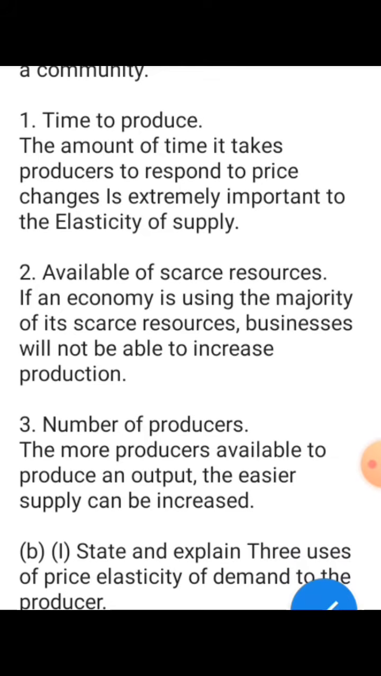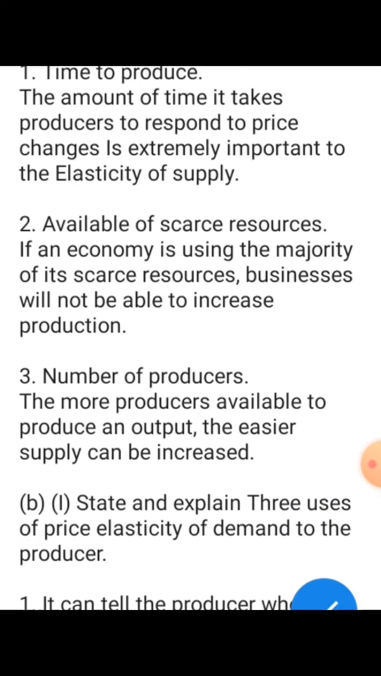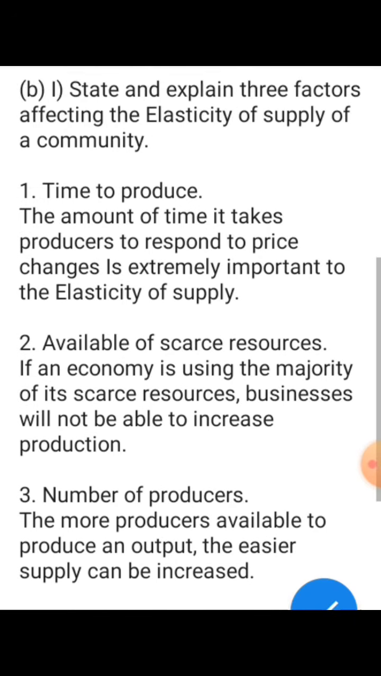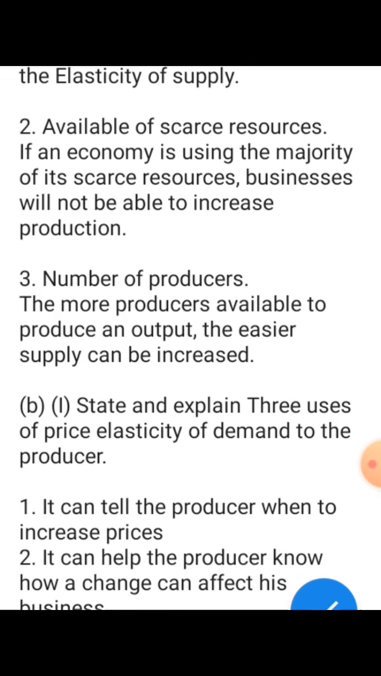Number 2, availability of scarce resources. If an economy is using the majority of its scarce resources, businesses will not be able to increase production. So availability of scarce resources affects elasticity of supply. So the third point is number of producers. The more producers available to produce an output, the easier supply can be increased.